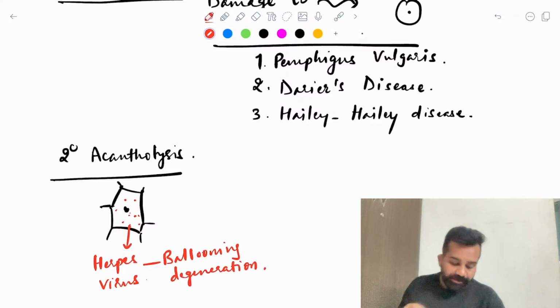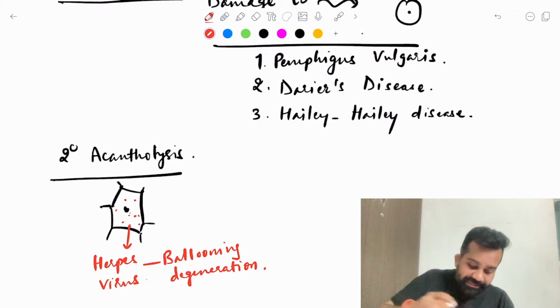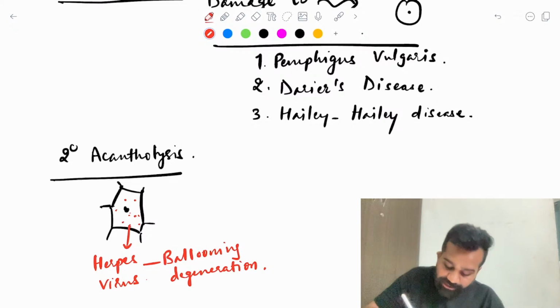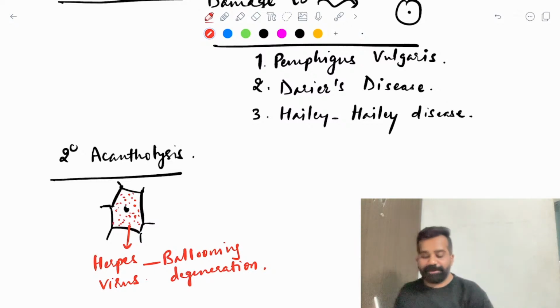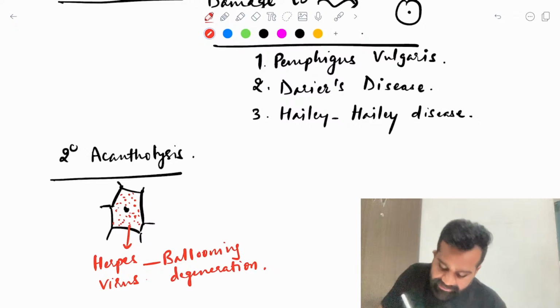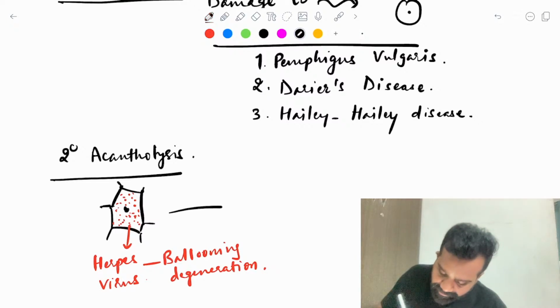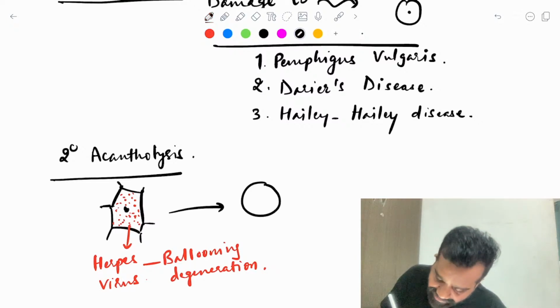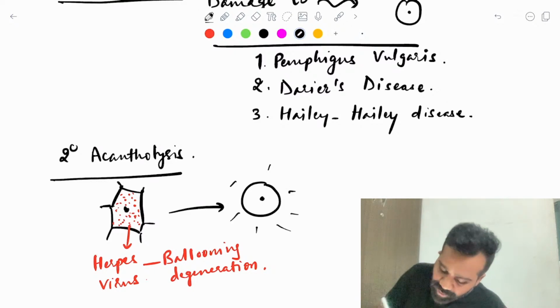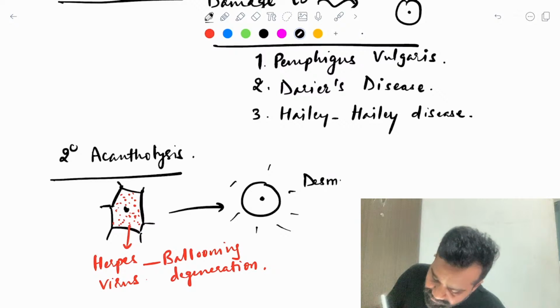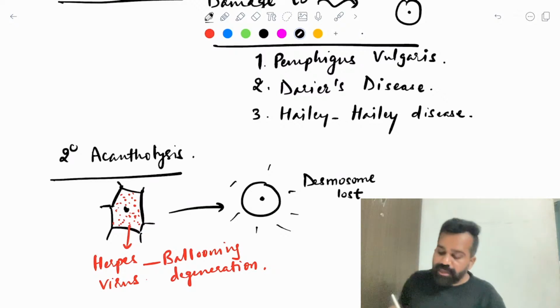Because the virus is causing ballooning degeneration of the internal environment, this cell will swell like this, and because of this the desmosomal connection is lost.